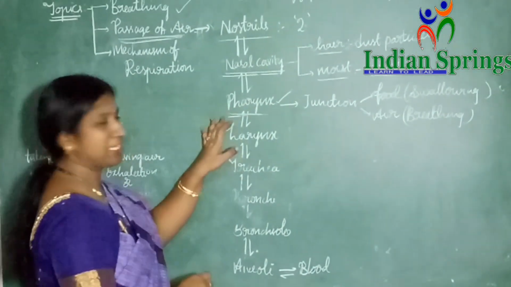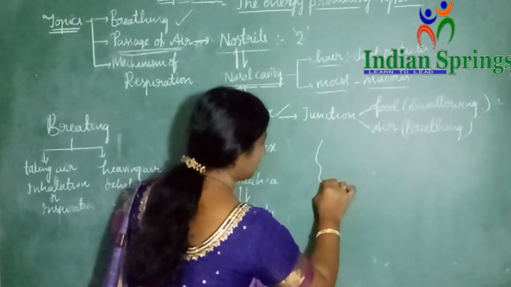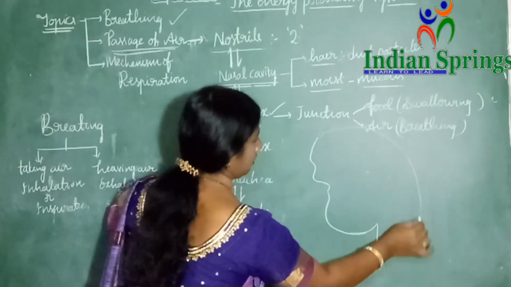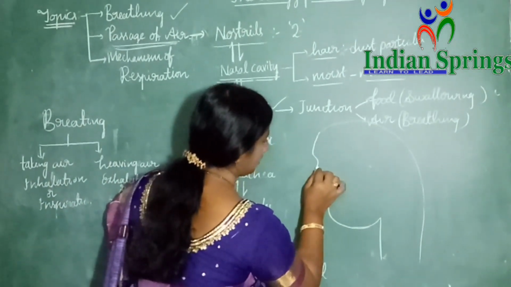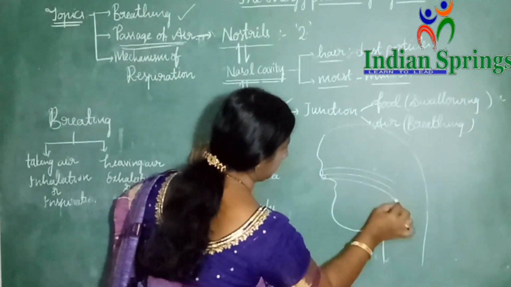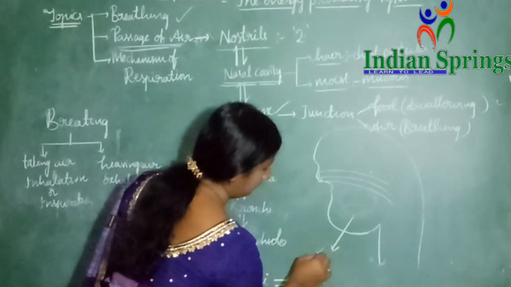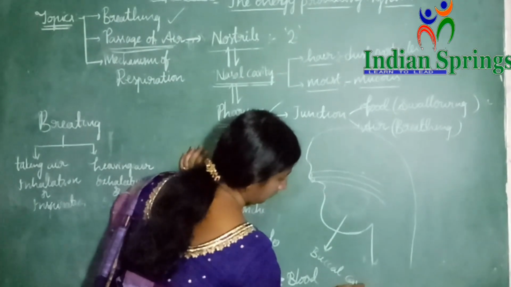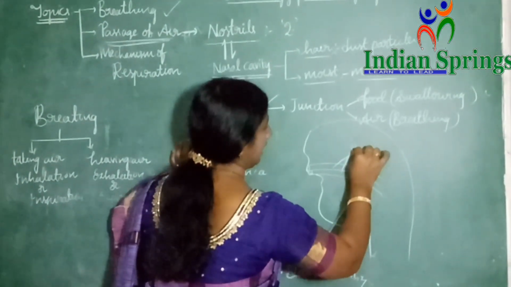As I said, the pharynx is the junction. Let me draw an easy picture for you. This is the air passage. Air will go in such a manner, and this whole cavity we call the buccal or oral cavity, and these two are the nasal cavities.